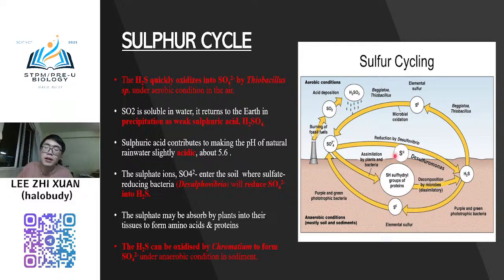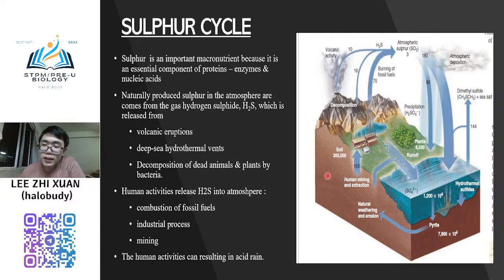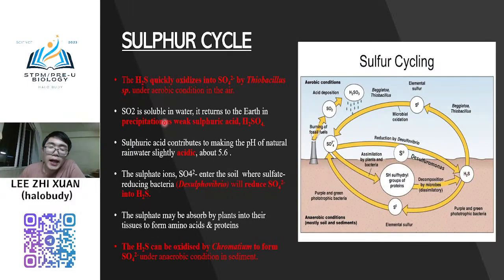And then so normally the hydrogen sulfide when it is released, not in the atmosphere, in the land or in the marine organism. When it is in the marine organism or in the land, they akan oxidize into SO4 sulfate ion by the bacteria we call Thiobacillus species. So ini awak kena alert lah. Either it can be in the atmosphere. So this hydrogen sulfide, by the Thiobacillus species, will be oxidized to form sulfate.